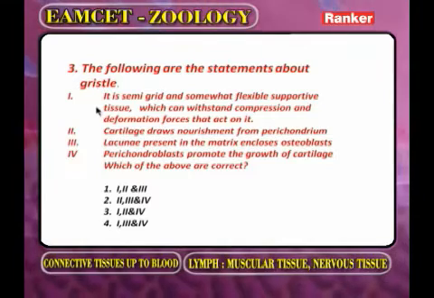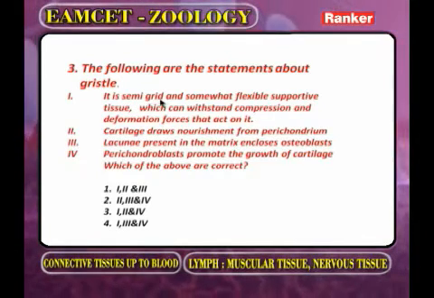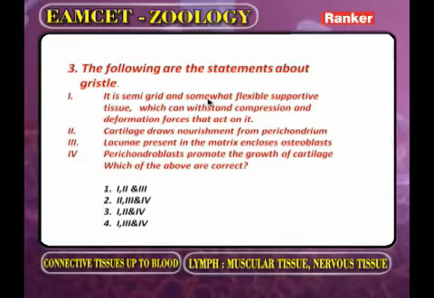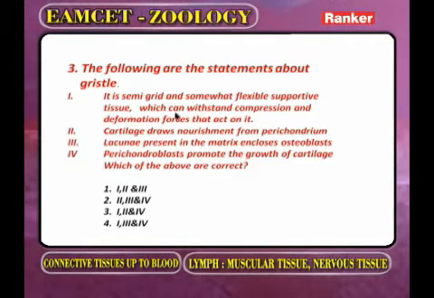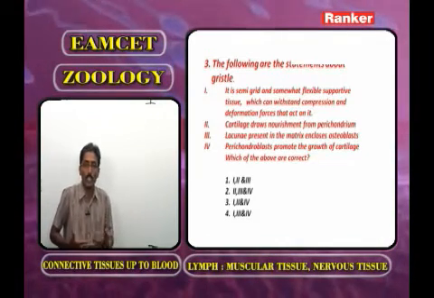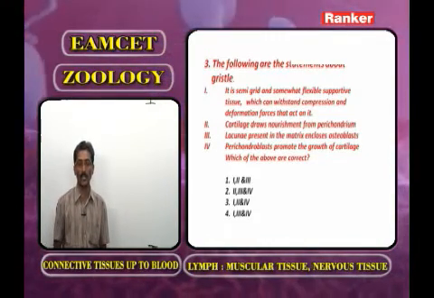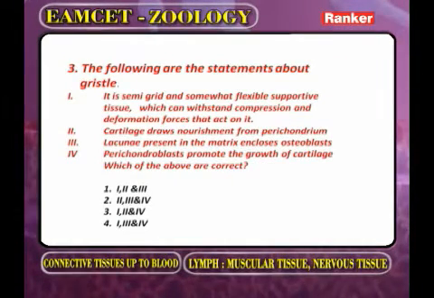The first option, it is a semi-rigid and somewhat flexible supportive tissue which can withstand compression and deformation of forces that act on it. The entire cartilage, the cartilage bears the weight of the body. The bony tissue bears the weight of the body. So the first option, the cartilage, no doubt it is semi-rigid.